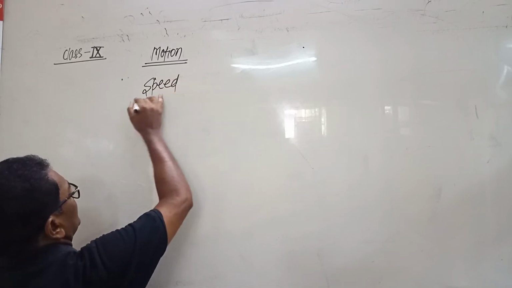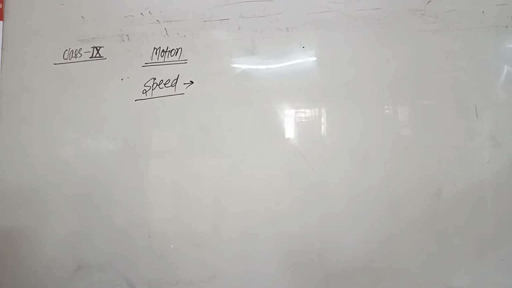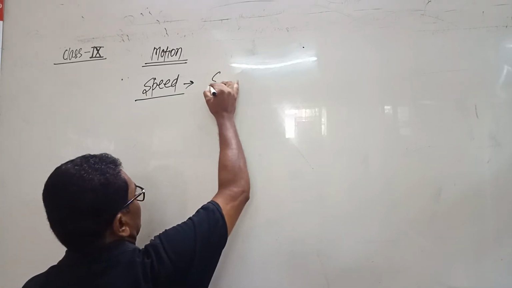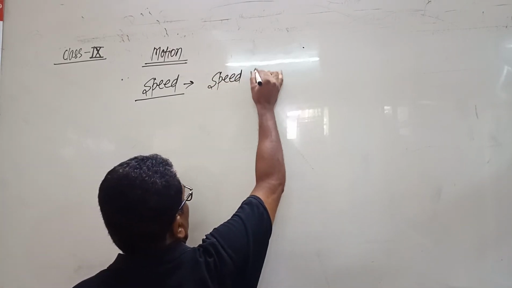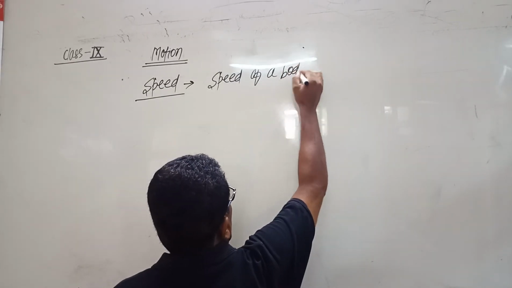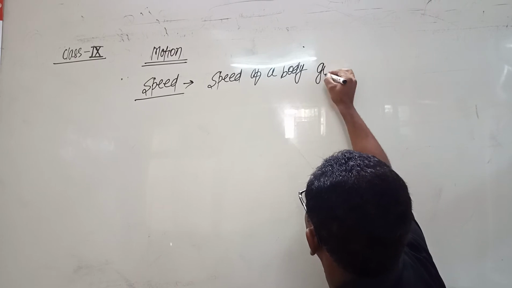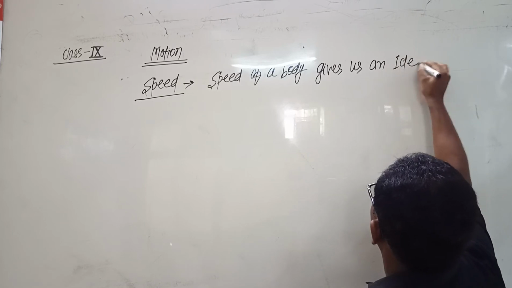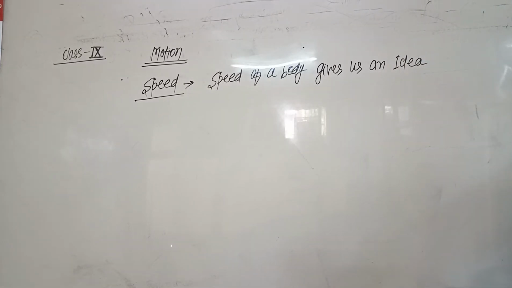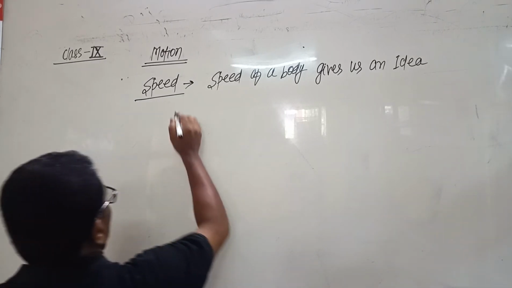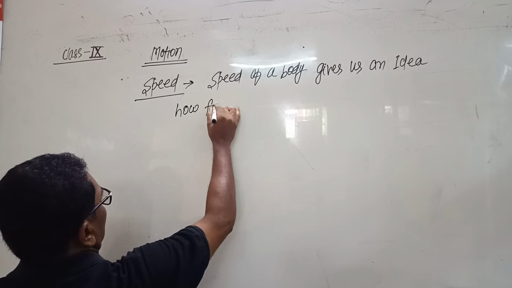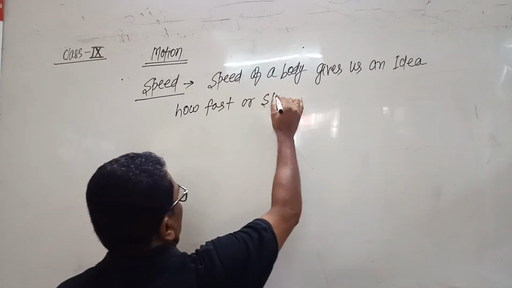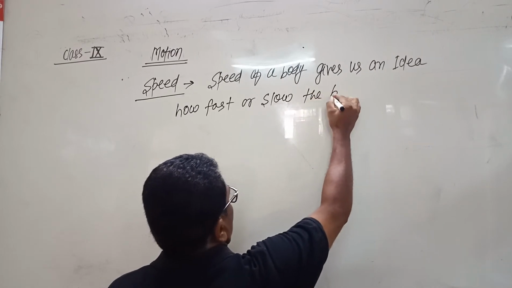The speed of a body gives us an idea how fast or slow the body is moving.